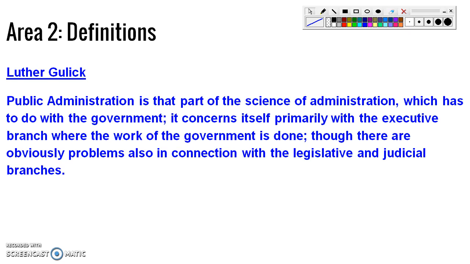How is it? If delegated legislation happens, the administrative gets quasi-legislative powers. In administrative tribunals, the executive gets quasi-judicial powers. Let us see this in detail, but this is different from the other two, Woodrow Wilson and L.D. White.